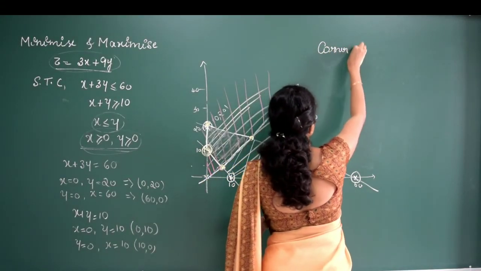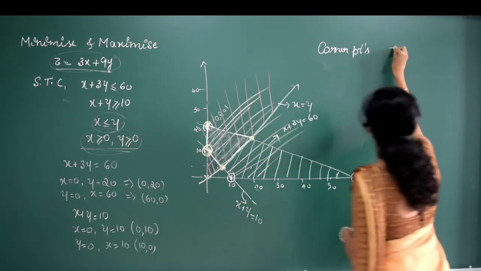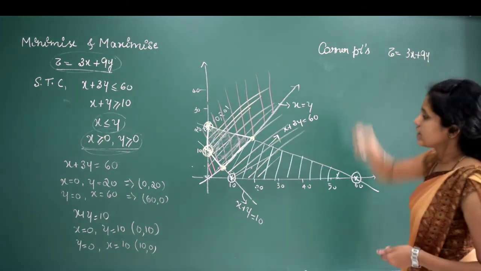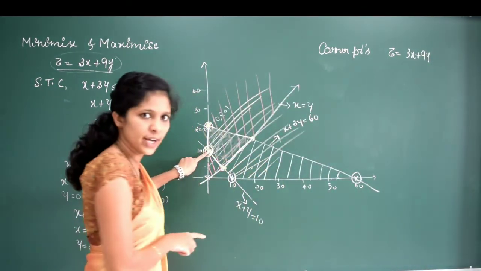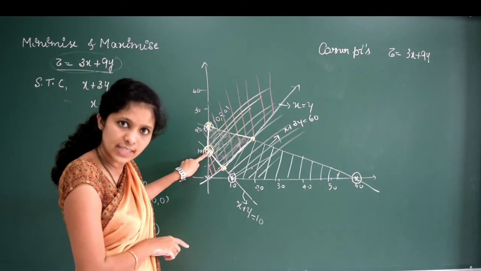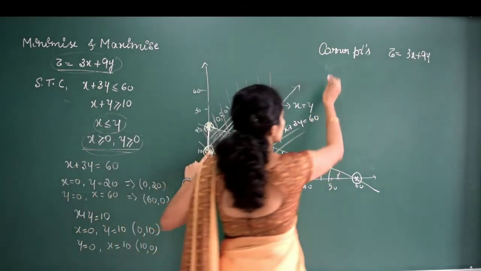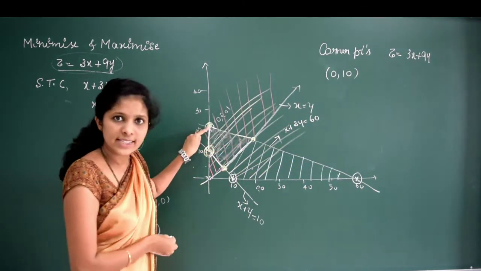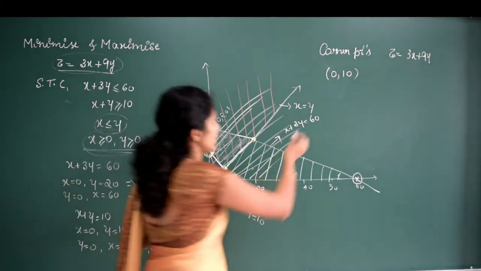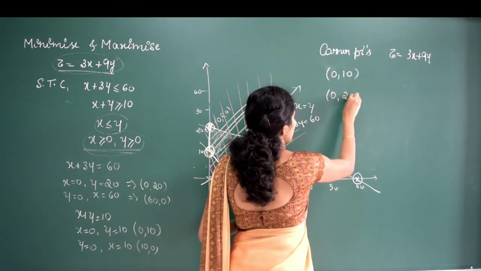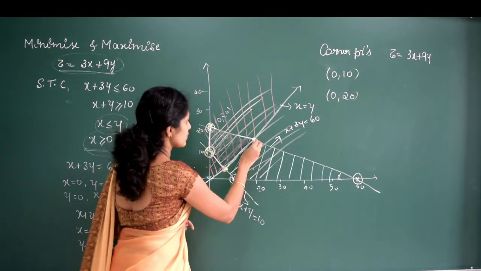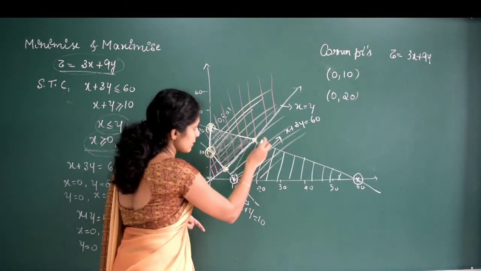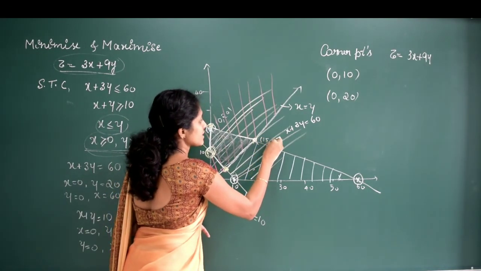Write the corner points and the value z is equal to, it is given, 3x plus 9y. Now what are the corner points? This is one point, right? This point means x-axis 0 and y-axis 10. So this point is x is 0 and y is 10. Now can you see this point? It is x-axis 0 and y-axis 20. So this is 0, 20. Now see this point. Checking your graph, this will be the point x-axis 15 and y-axis also 15.